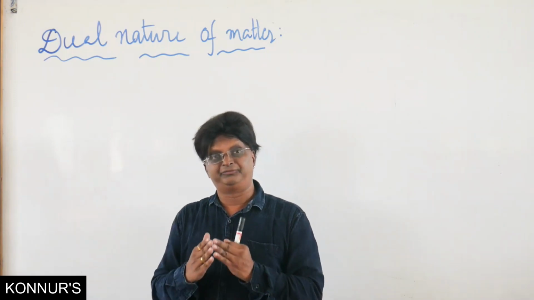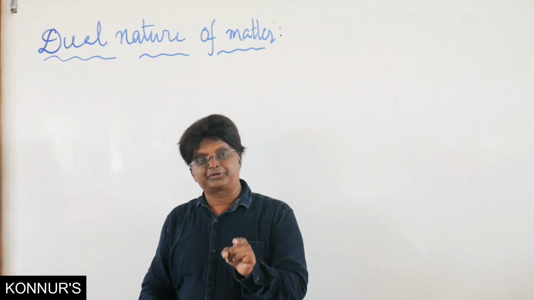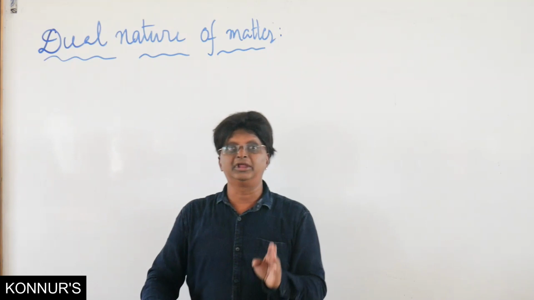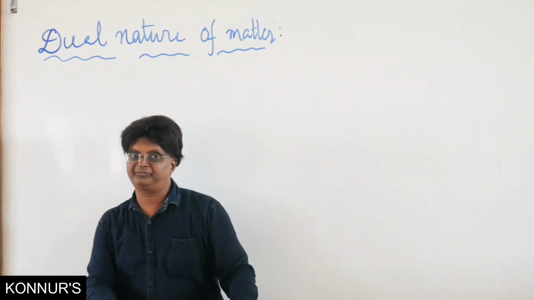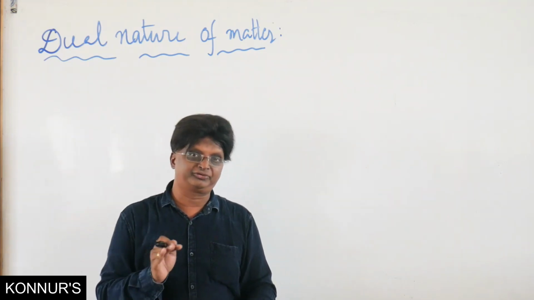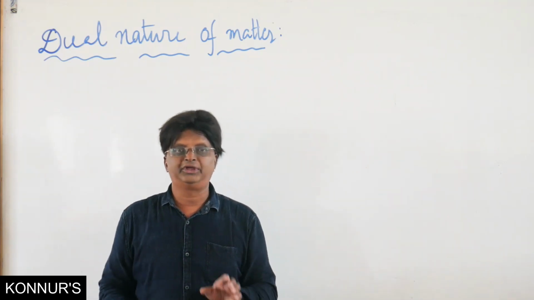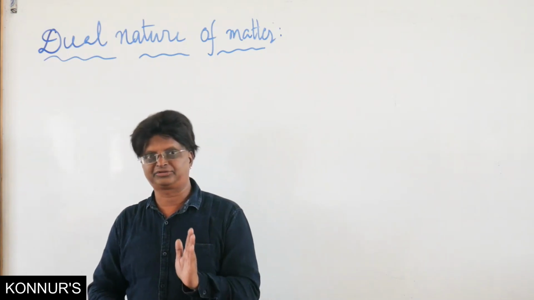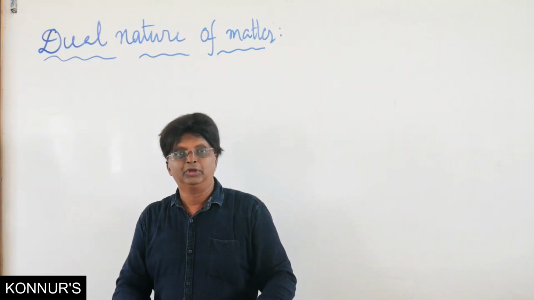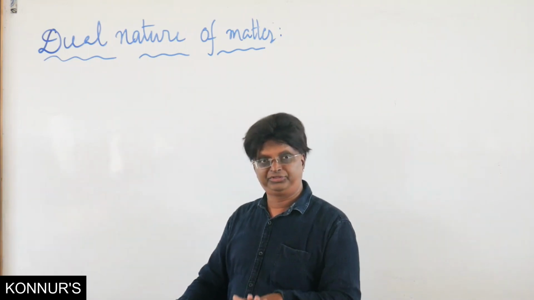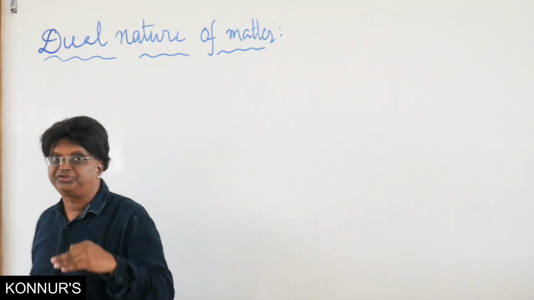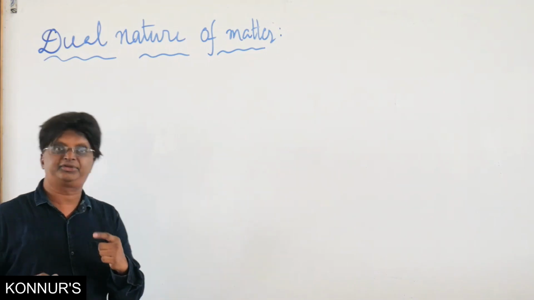Now suppose it is shown that an electron is producing a diffraction pattern. What does it mean? An electron, a particle, cannot produce a diffraction pattern, therefore the diffraction pattern must be due to the wave associated with the electron. So that is the basis of electron diffraction experiments. Beyond this we don't go into further details. So, the electron diffraction experiment, the G.P. Thomson experiment, very fine. And now remember the expression which we will use in the Davisson-Germer experiment.